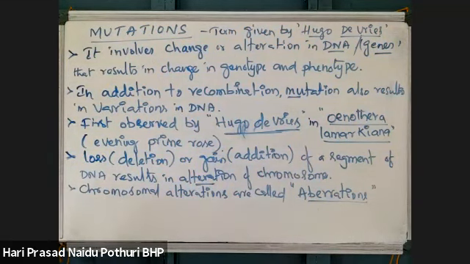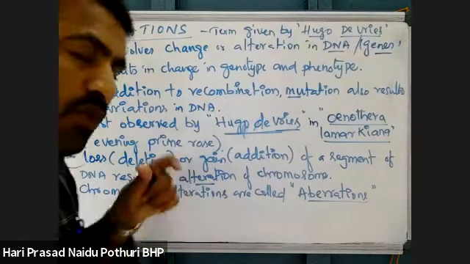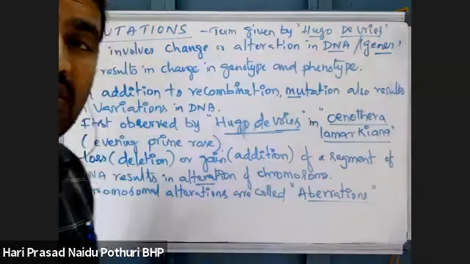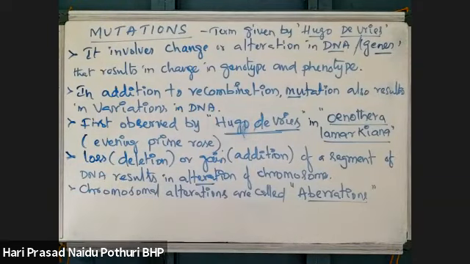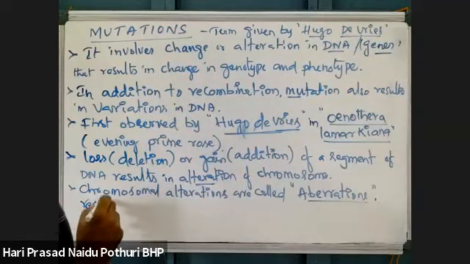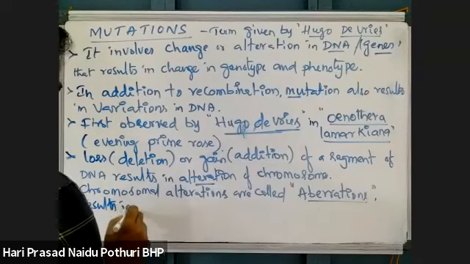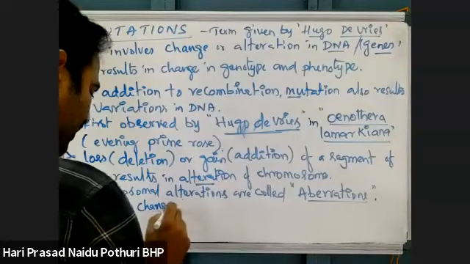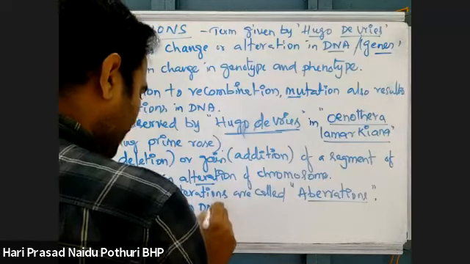That is one thing. And if you see here, genes are present on the chromosome. So when the chromosome is getting altered, genes will also get changed. Aberrations result in changes in DNA.